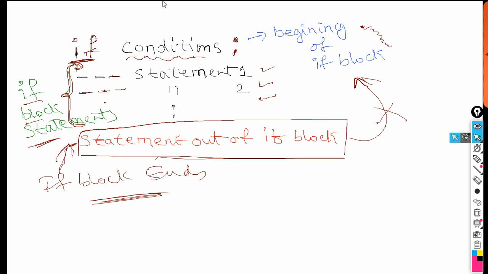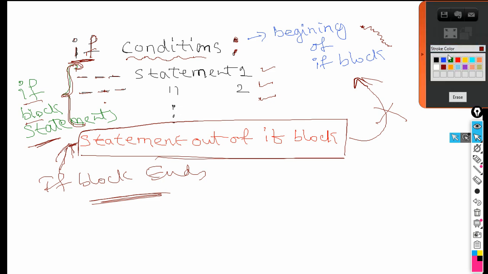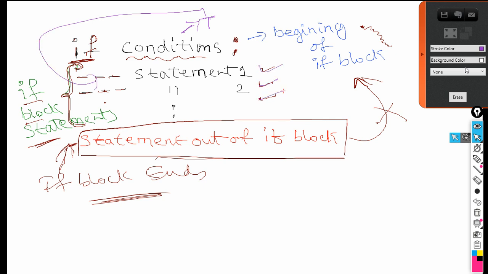Right. Now what happens? Let me explain here. Let us say the condition is true. I repeat, if this condition is true, it enters into the if block and all the statements from the if block will be executed. I repeat once again, if the condition becomes true, then it enters into the if block and the statements will execute.